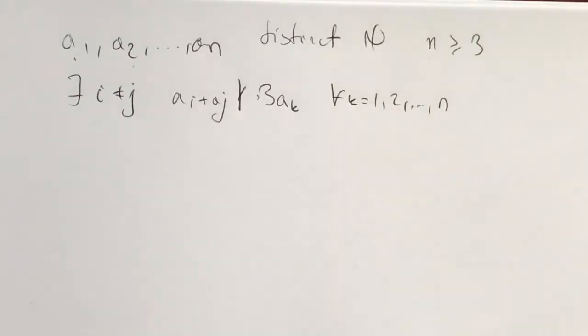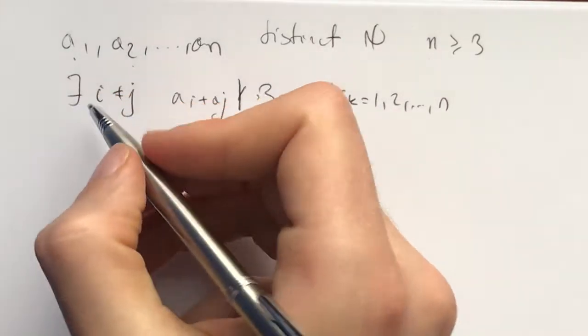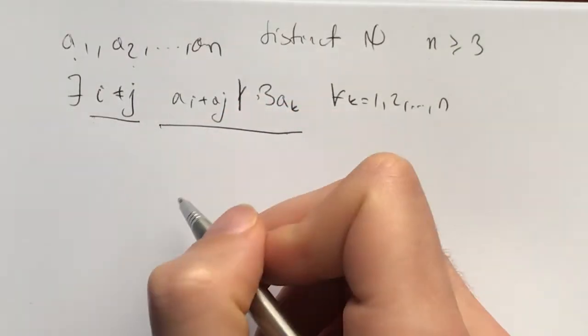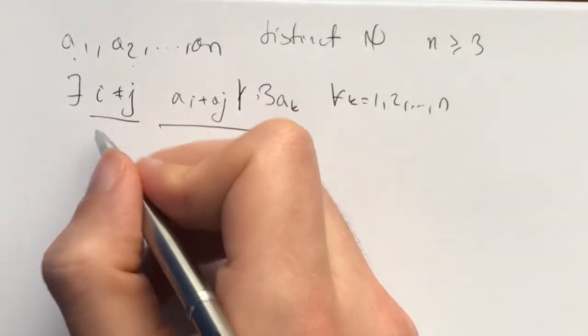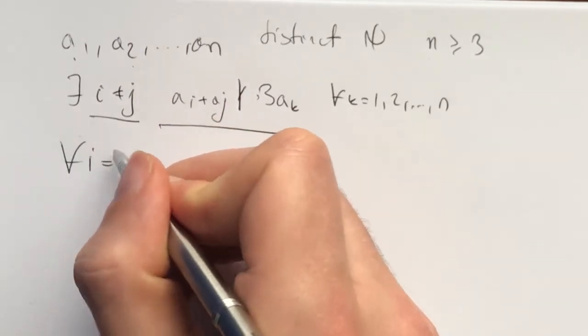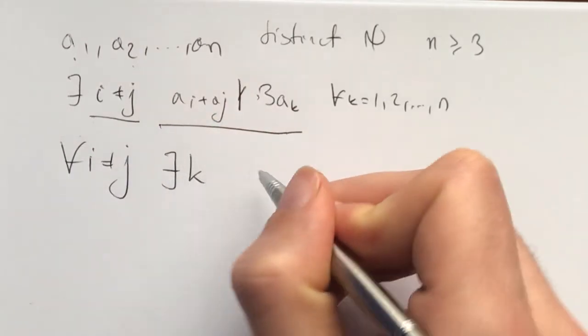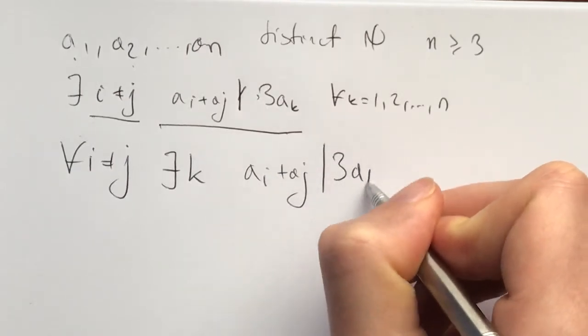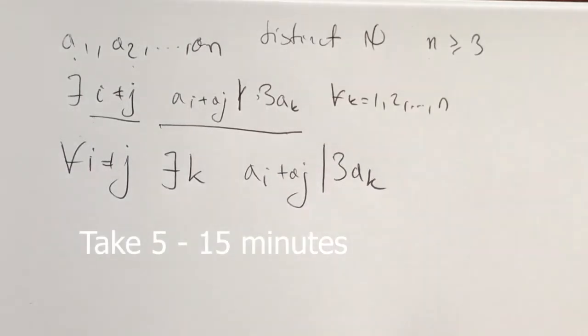Now the first order of business is, if you want to prove there exist such i and j for which this doesn't hold, let's assume the contrary. Let's assume that for every i and j which are not equal, there exists a k such that ai plus aj divides 3 times ak. Now take 5 to 15 minutes and see what you would do here.